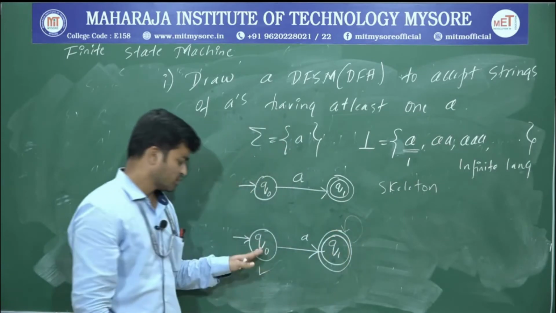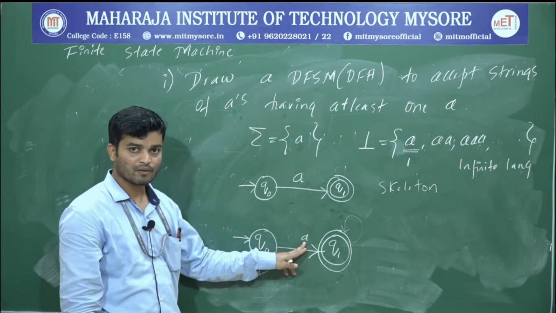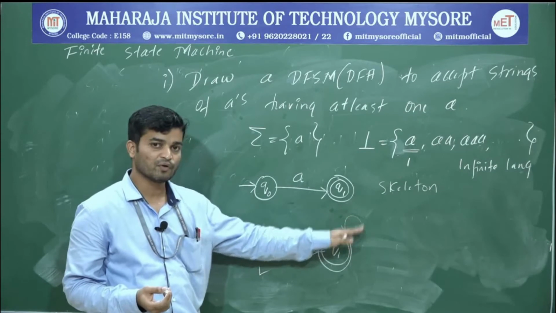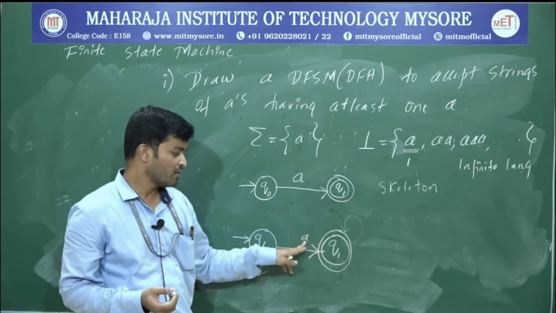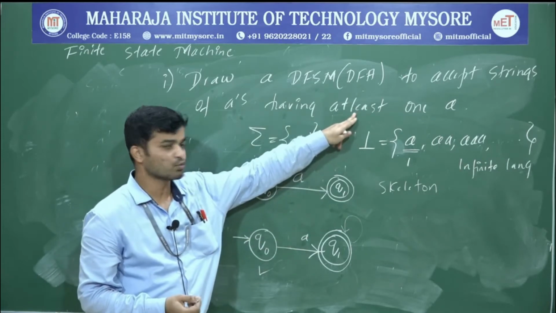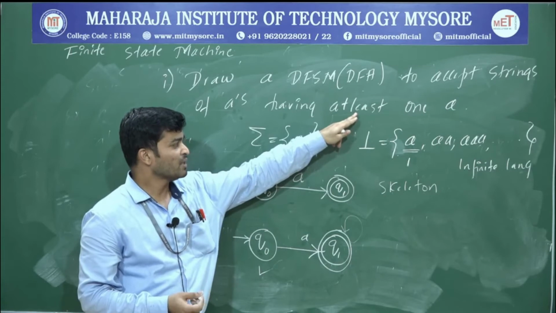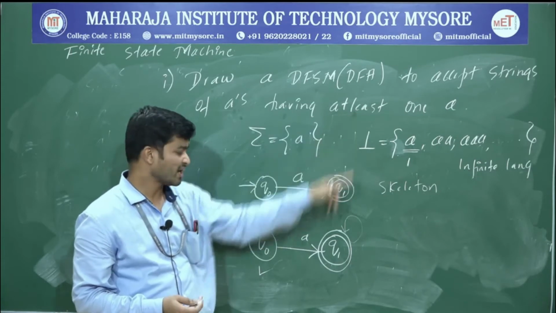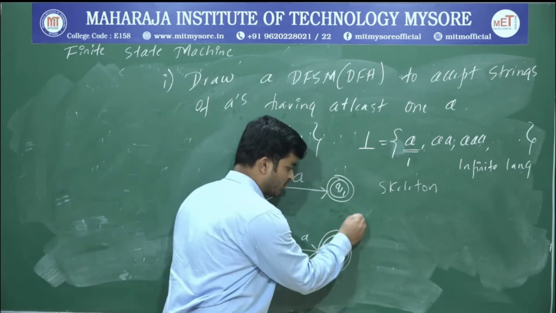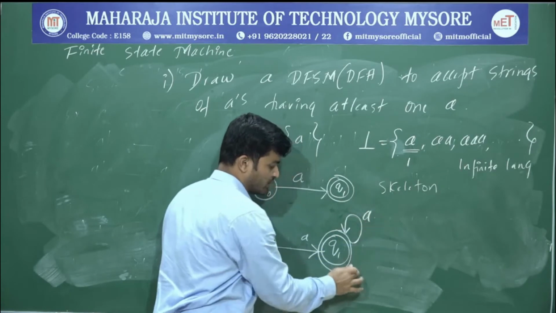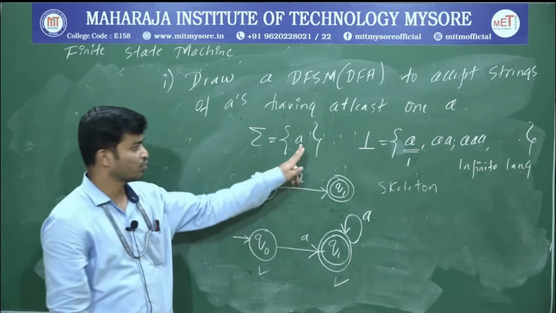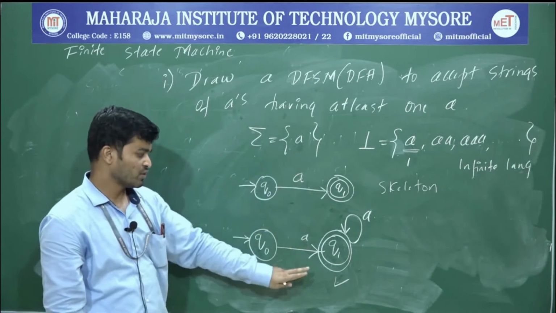Just check, if I write a loop, what will happen? From Q0 it will start, it will accept 1A. So by default I will get 1A. Then if I am writing a loop, this will accept n number of A's. Already I have 1A, and our minimum requirement is at least 1A. So we are accepting 1A, then we can have any number of A's. Therefore if I write a loop, it will not make any problem. So this one is your final automata. From each state I have exactly one transition, because we have only one input alphabet. So this one is your final automata.